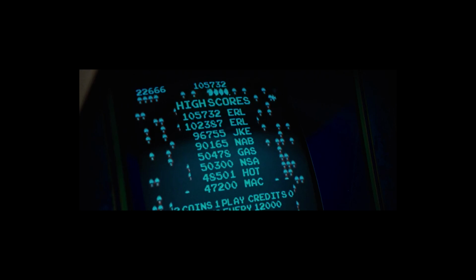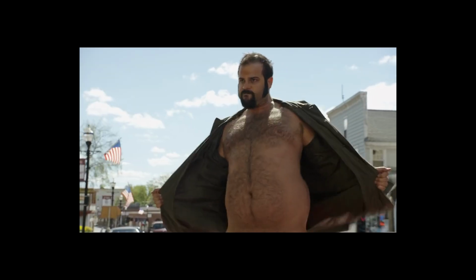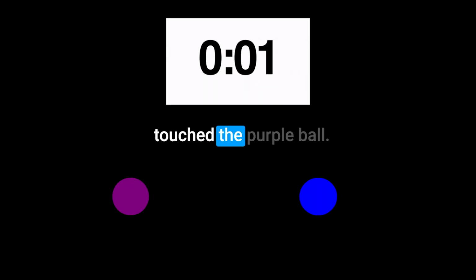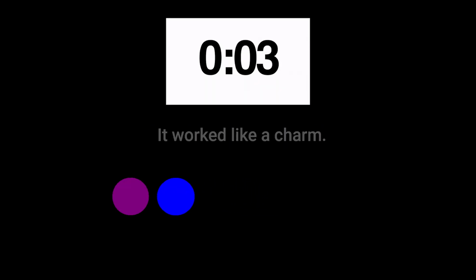The scoring system. Now, what's a game without a scoring system, right? I asked the AI to include a score based on the seconds since the last time the blue ball touched the purple ball. And you know what? It worked like a charm.